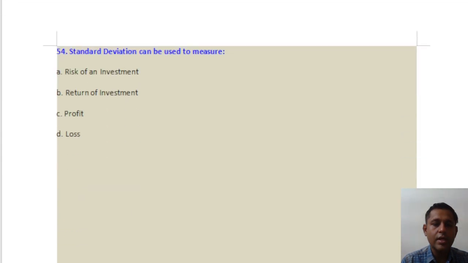Question number 54 says standard deviation can be used to measure risk on investment, return on investment, profit or loss. So the answer will be risk. Standard deviation has nothing to do with the return, it is only the calculator of risk. So answer will be option number A.